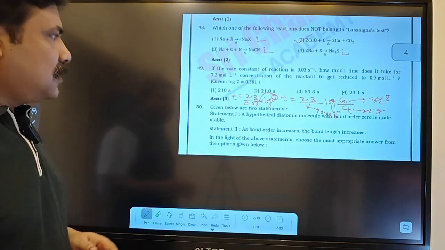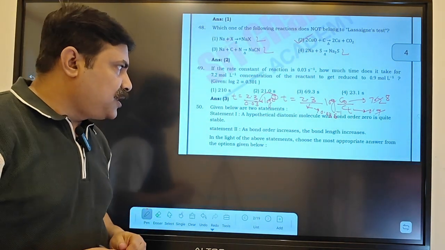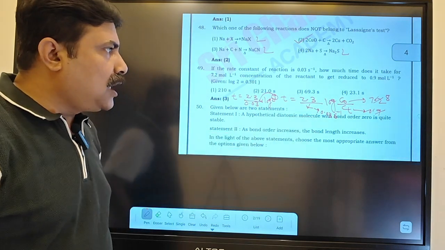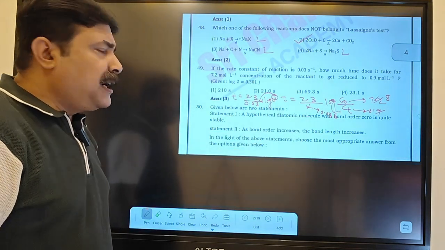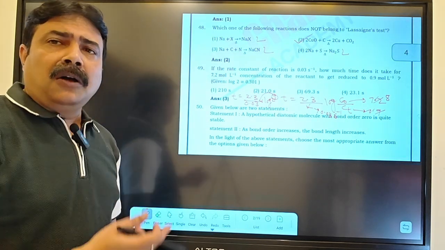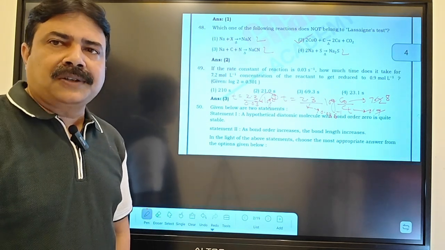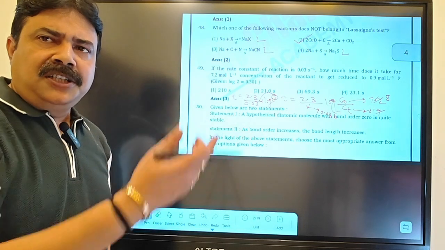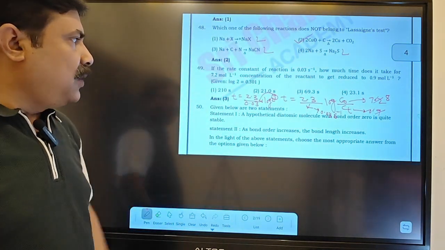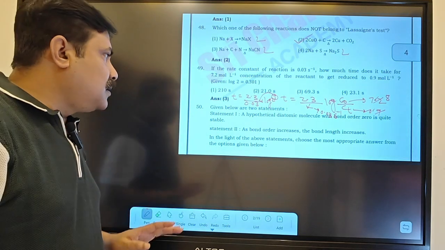Now the 50th question. A hypothetical diatomic molecule with a bond order 0 is quite stable. But bond order 0 means, what is bond order, my dear student? The number of bonds present between the two atoms is called bond order. Bond order 0 means there is no existence of a molecule. So statement 1 will directly be false.